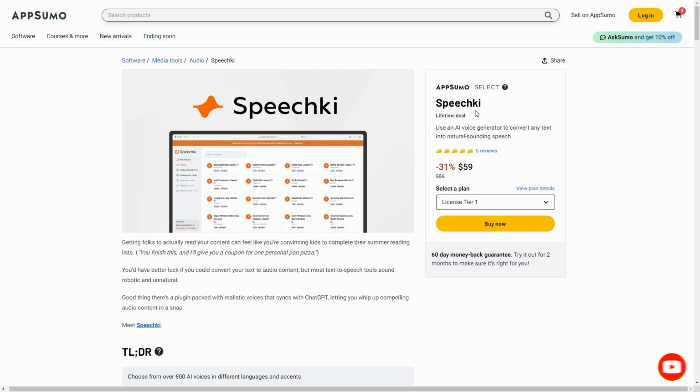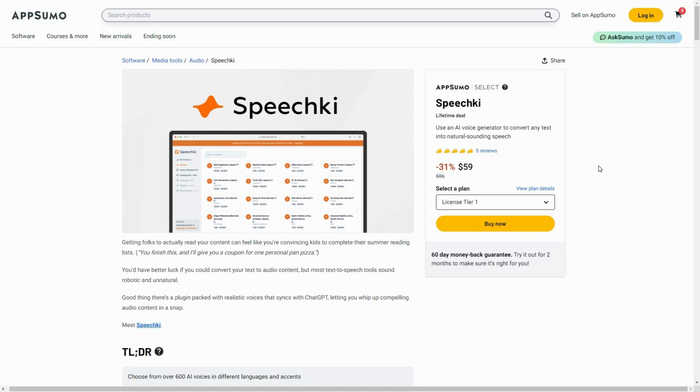The tool that I was talking about today was Speechki, and it uses AI to generate various voices, and there are over 650 voices, so that is amazing. And to use this tool, all you have to do is paste any text on this tool, and then it is going to turn that text into voice.